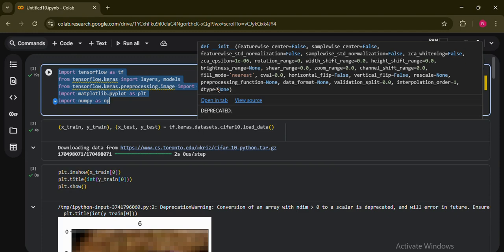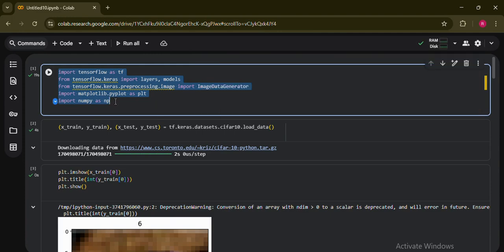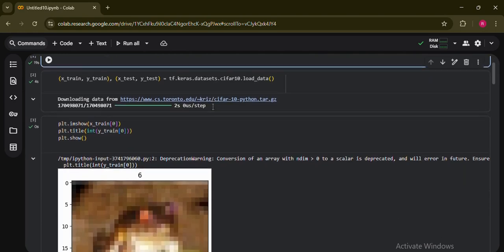TensorFlow plus Keras is the simplest and most powerful way to build CNNs. After that, ImageDataGenerator helps to load and augment the images. What augmentation is, we have already discussed in the last video. So yes, this is going to help in this way. After that, Matplotlib is for visualization.